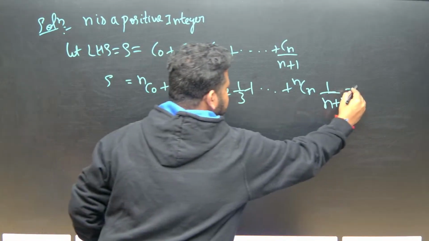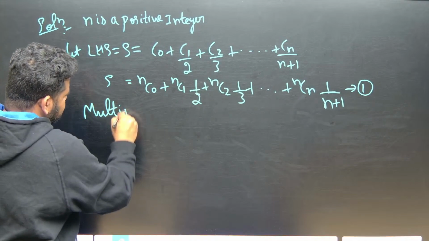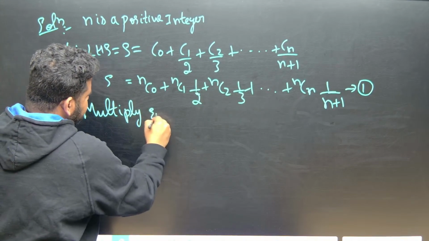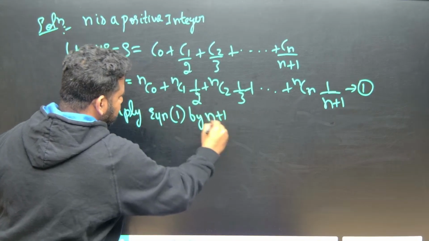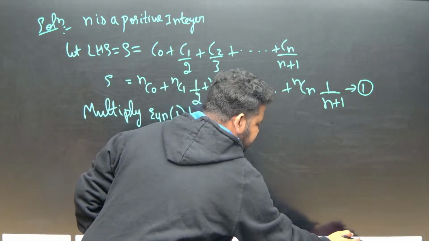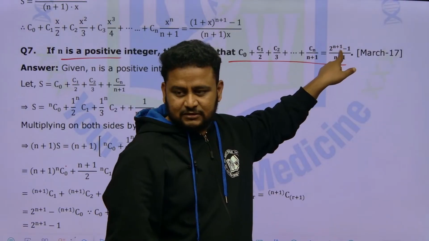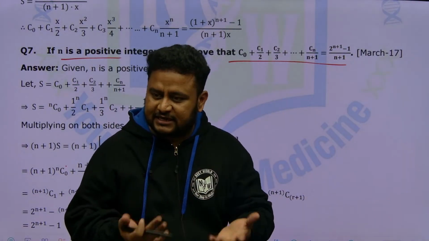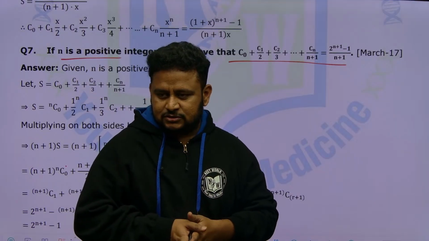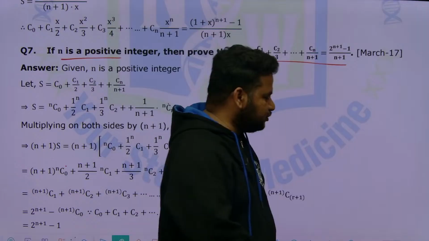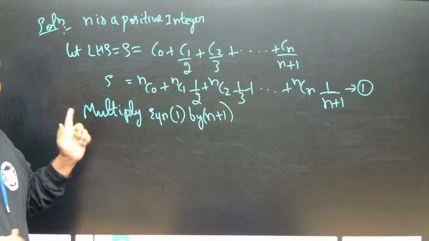Now, let this be equation 1. Multiply equation 1 by n plus 1, same as the first question we solved yesterday. Why n plus 1, not n plus 2 or anything? Because they are asking in terms of n plus 1. When they are asking something, that is only what we should give, not something else. Both sides you have to multiply, not just one side.